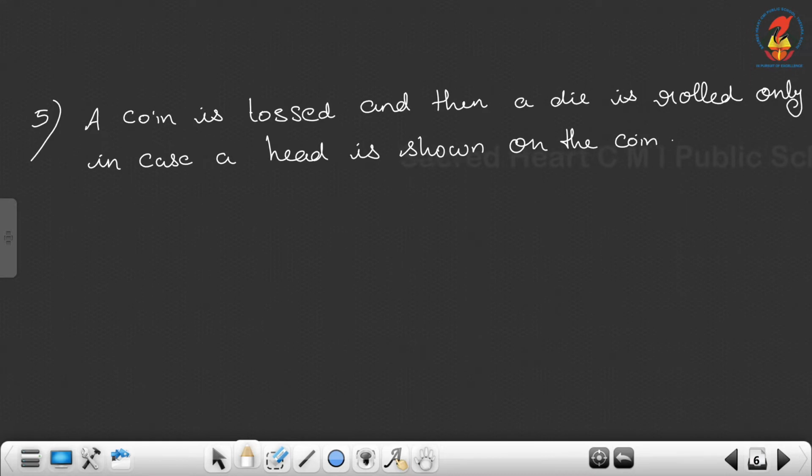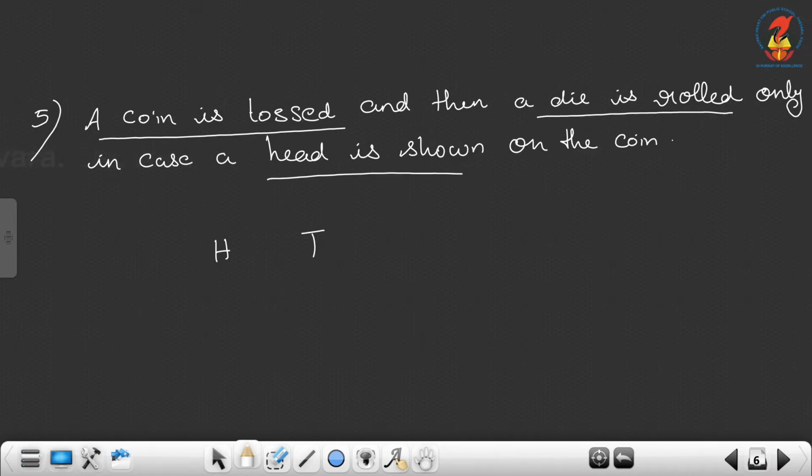Next is, a coin is tossed and then a die is rolled only in case a head is shown on the coin. So a coin is tossed means either we get H or T. Then a die is rolled only in case head is shown on the coin.